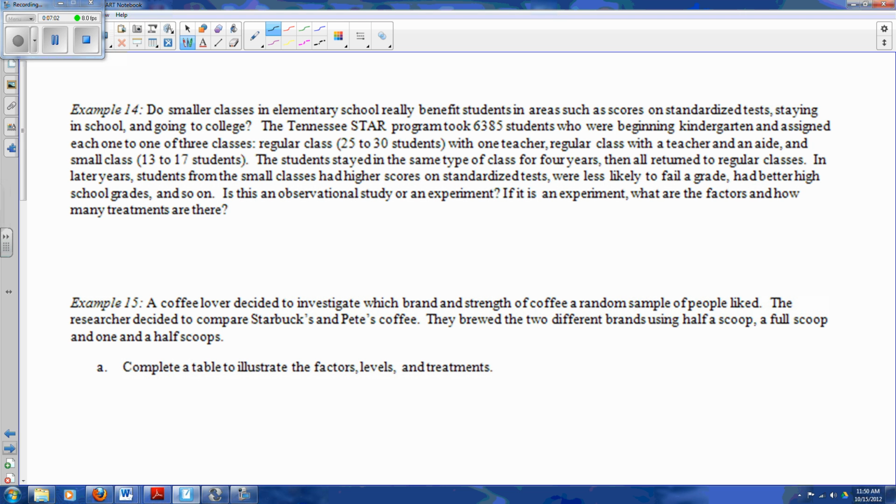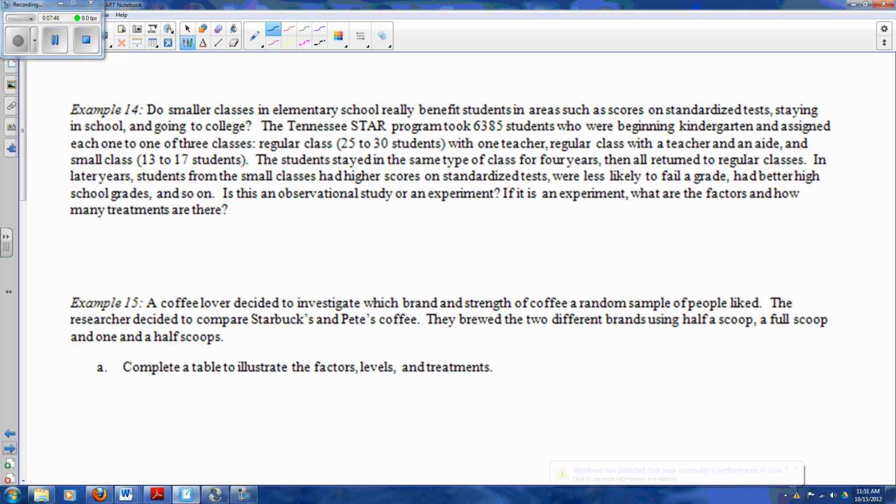Okay, so example 14. Do smaller classes in elementary school really benefit students in areas such as scores on standardized tests, staying in school, and going to college? The Tennessee STAR program took 6,385 students who were beginning kindergarten and assigned each one to one of the following 3 classes. Regular class, 25 to 30 students with 1 teacher. Regular class with a teacher and an aide, and a small class, which was 13 to 17 students. The students stayed in the same type of class for 4 years, then all returned to regular classes in later years. Students with the small class had higher scores on standardized tests, were less likely to fail a grade, had better high school grades, and so on.